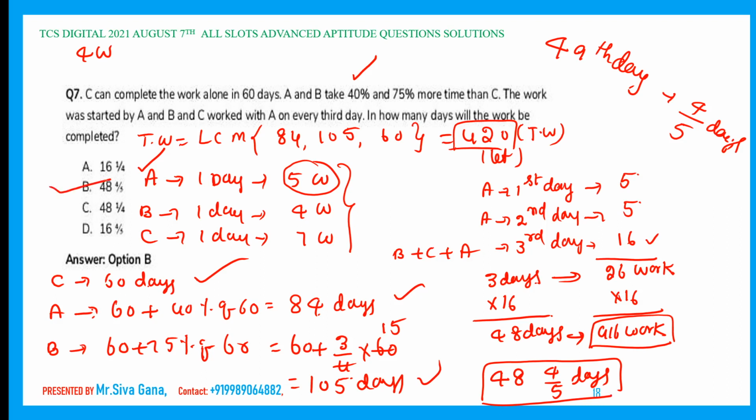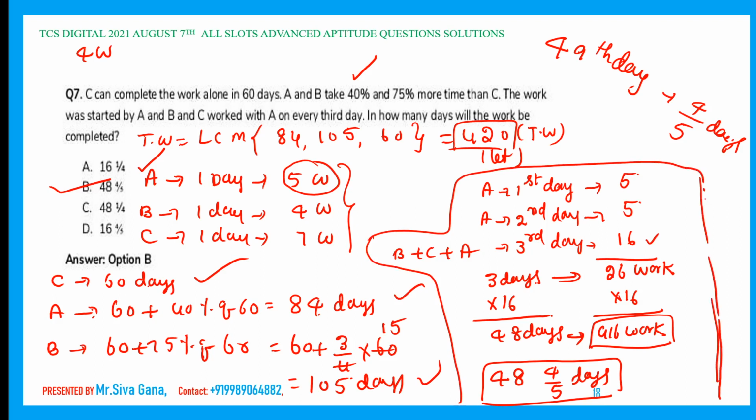Question 48, 4 by 5 days. Very, very important. The pattern of work you should understand. This is an almost similar kind of question, comes under simultaneous working, but very, very important model, my dear aspirants. There is a definite chance to get these types of questions in the upcoming TCS also.